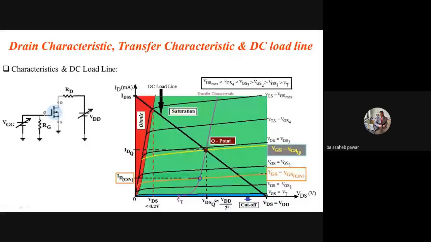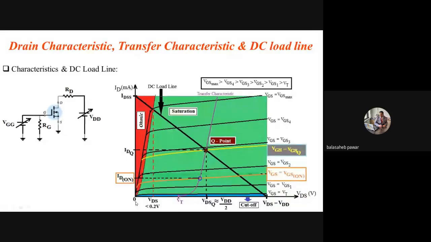Are you getting it? The value of that ID is known as IDQ, and it will be equal to ID max by 2. The input voltage we apply to set the operating point at the center is VGSQ, right? Hence the obtained output voltage is neither equal to VDD nor equal to 0.